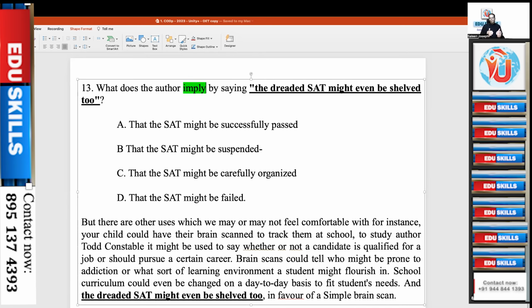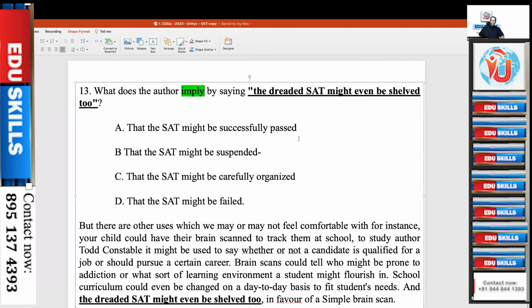Deduction means from general to particular. At the end, you say, the example I usually give: all human beings are mortal. Sahana is a human being. Therefore, Sahana is mortal. The answer will be the last sentence. So we cannot go into detail on that. The SAT might be successfully passed. Now SAT means Scholastic Assessment Test.